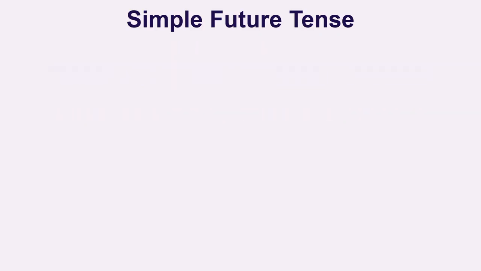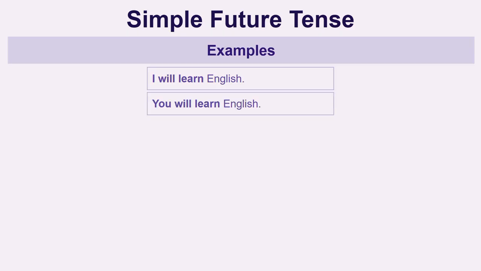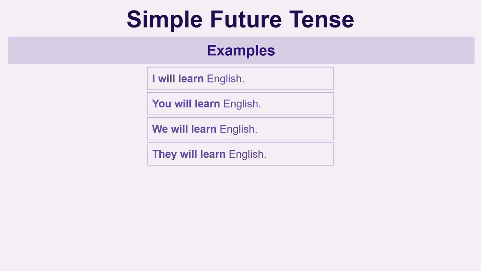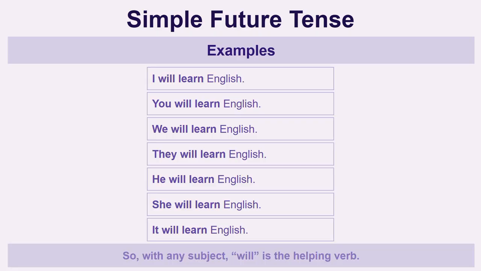Simple future tense examples. I will learn English. You will learn English. We will learn English. They will learn English. He will learn English. She will learn English. It will learn English. So, with any subject, will is the helping verb.